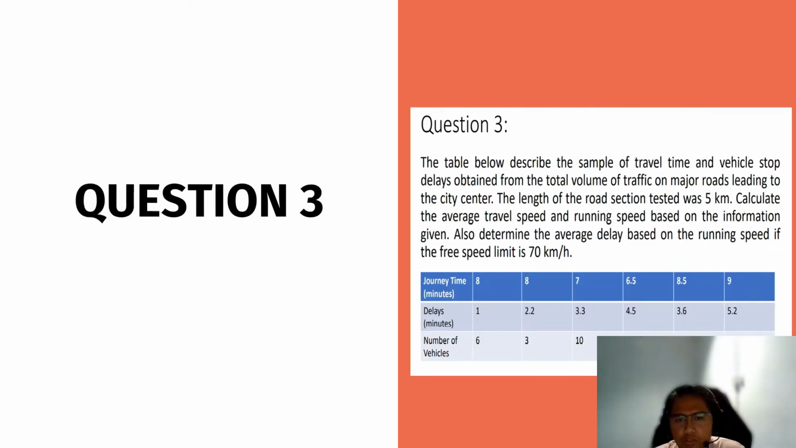Okay, next we will move on to question 3. The table below describes the sample of travel time and vehicle stop delays obtained from the total volume of traffic on major roads leading to the city center. The length of the road section tested was 5 km. Calculate the average travel speed and running speed based on the information given. Also determine the average delay based on the running speed if the free speed limit is 70 km per hour.